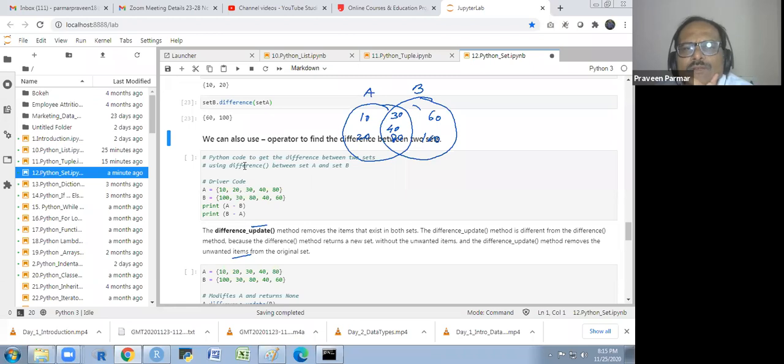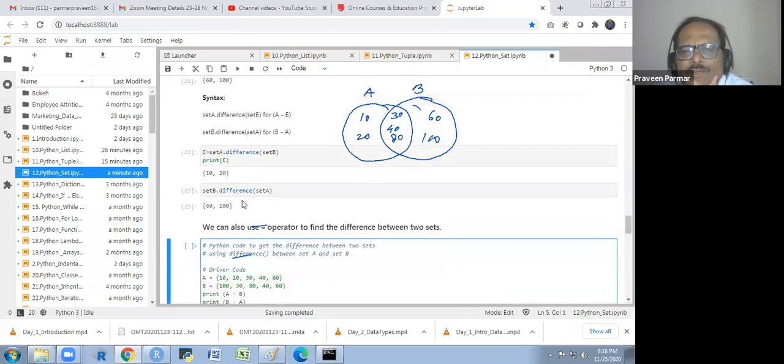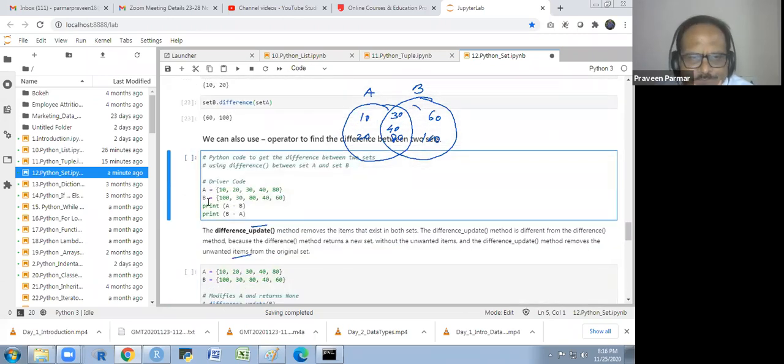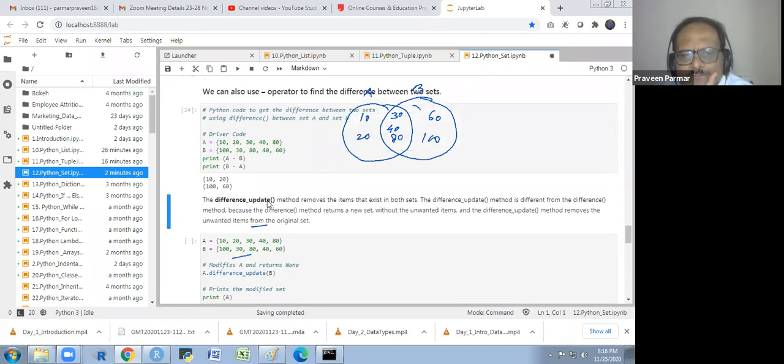So the Python code to get the difference between two sets using difference between set A and set B, driver code. I am taking the names A and B only. Previously, I had taken the names set A and set B. And if I print A minus B, I will get the same thing. Instead of set A, set B, I have written the names A and B. So, no difference.